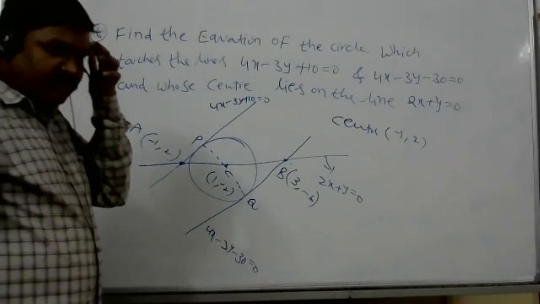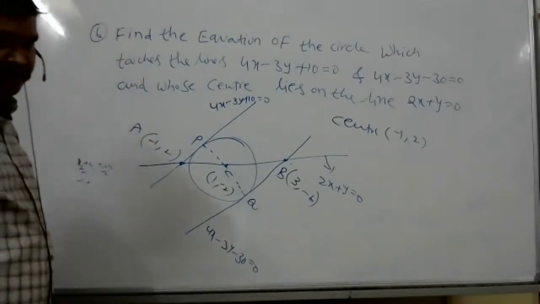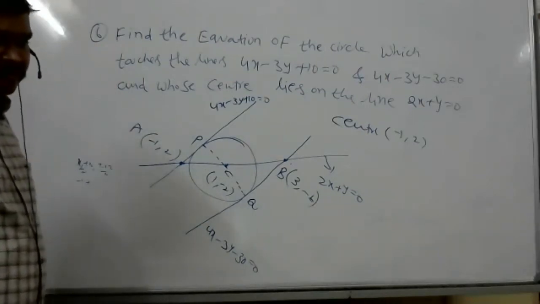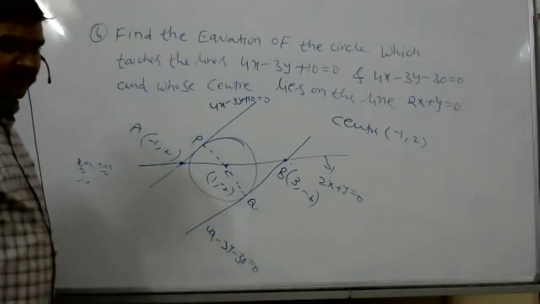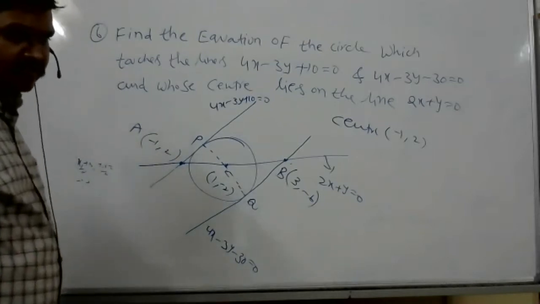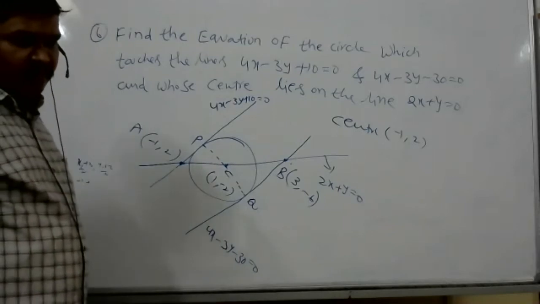Correct. Since AB is touching the circle, P and Q are tangential to the circle.